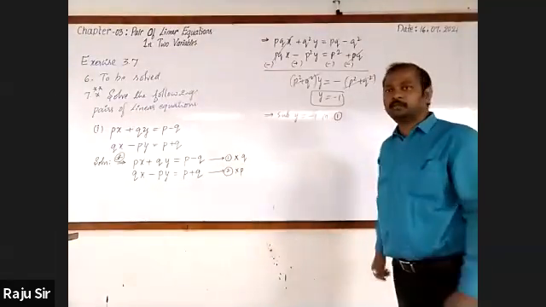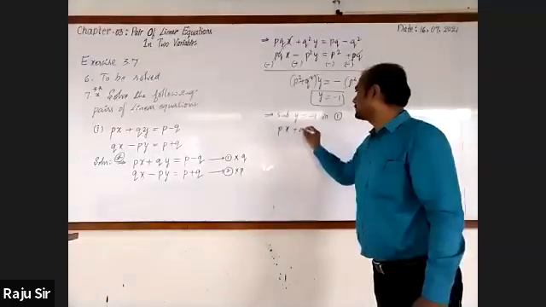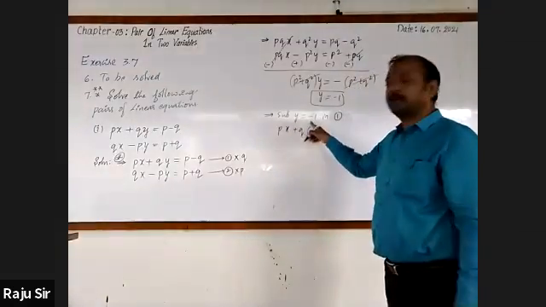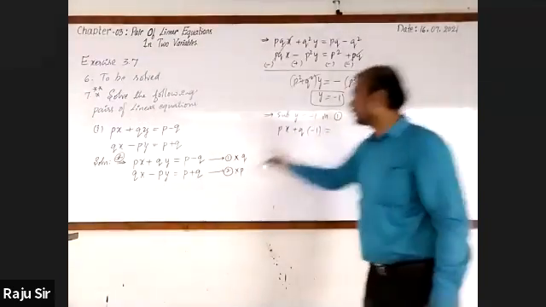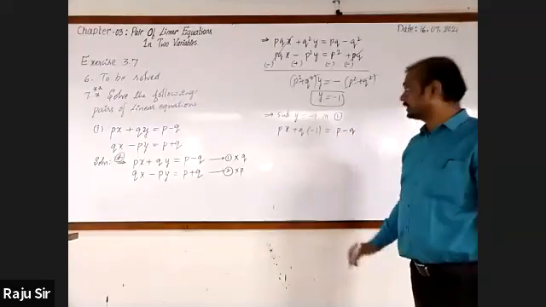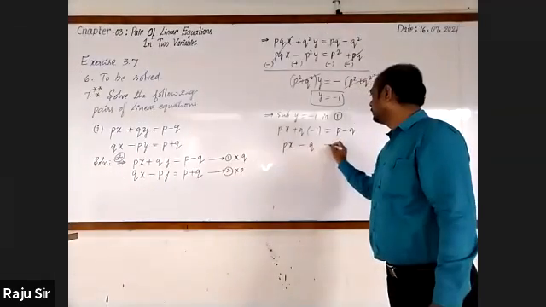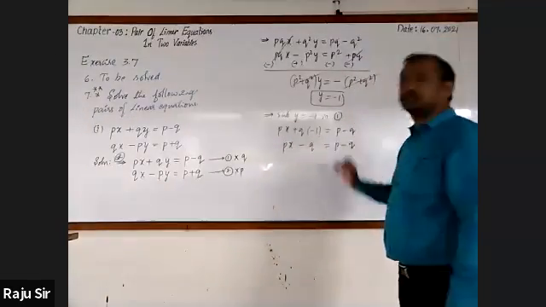Now you may substitute y is equal to minus 1 in any one of the two equations. I go for taking the first equation. First equation is px plus qy, in place of y, I am writing minus 1. It's equal to p minus q. Next, it is px minus q, it's equal to p minus q.